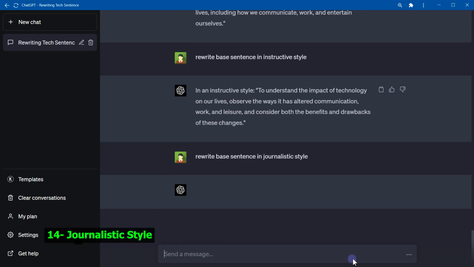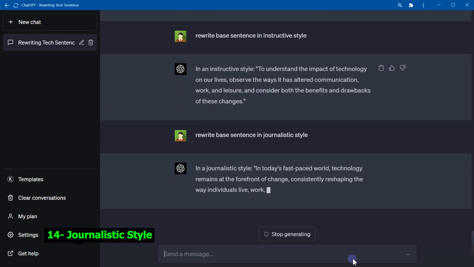Journalistic style. In today's fast paced world, technology remains at the forefront of change, consistently reshaping the way individuals live, work, and interact on a global scale. Journalistic style is employed in news articles, investigative reports, and interviews. This style emphasizes accuracy, clarity, and impartiality, presenting information in a structured, easy to understand manner.